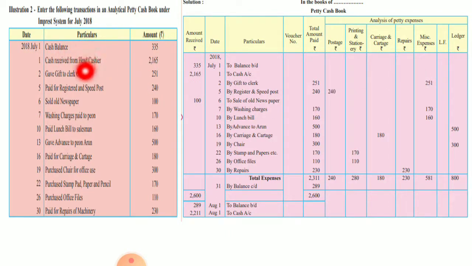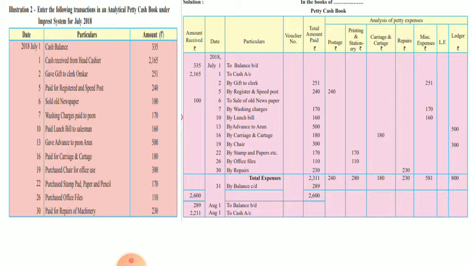Next is July 5, paid for registered and speed post. Registered and speed post means postage. How much? 240. So July 5, by registered and speed post 240. It will go directly in the postage column. Then July 6, sold old newspaper 100. When you sell the old newspaper, the amount which you receive is an income for you. So it is a receipt. If we sold old paper, we will get something, right?